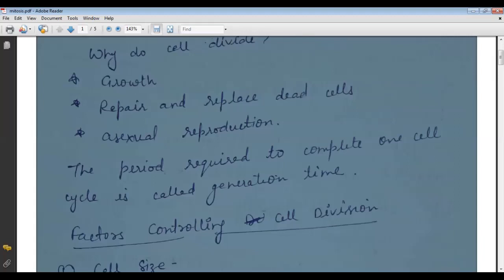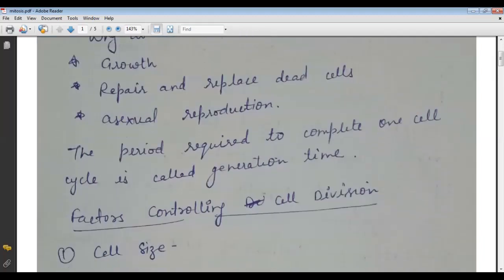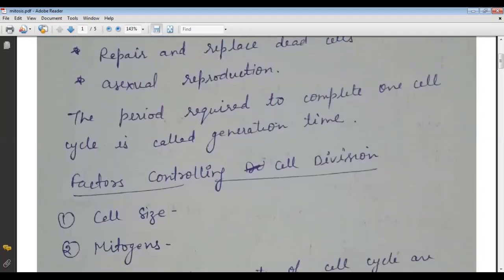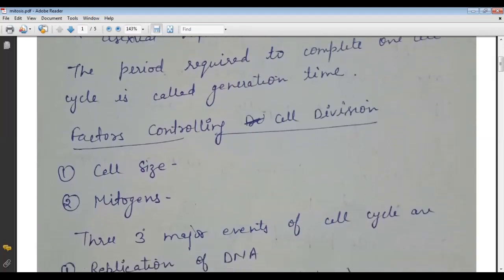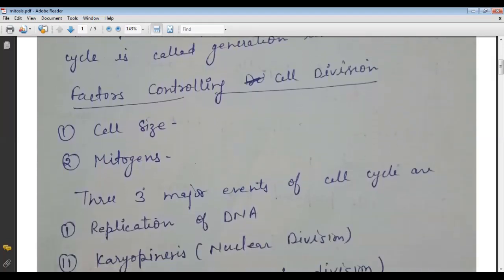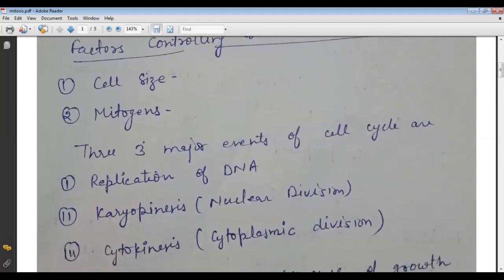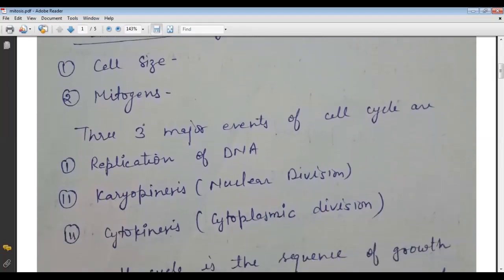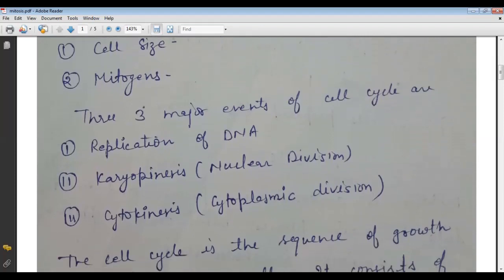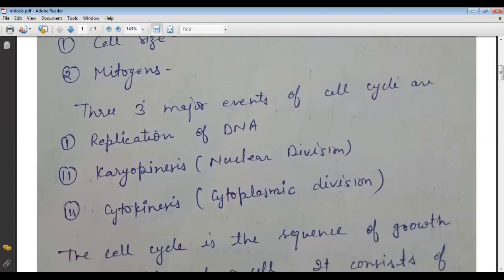So now come to our topic. The factors controlling cell division are the cell size and the mitogens. The three major events of the cell cycle are the replication of DNA, karyokinesis, and cytokinesis. We will know about all three.